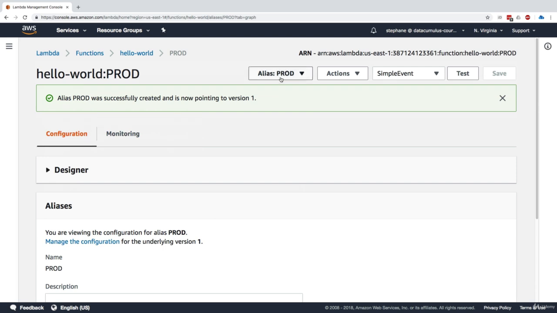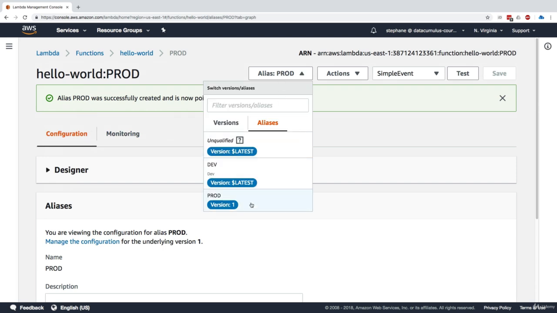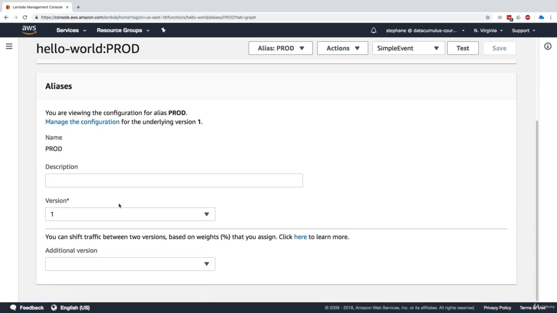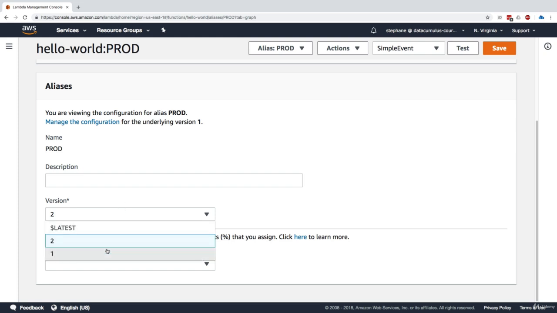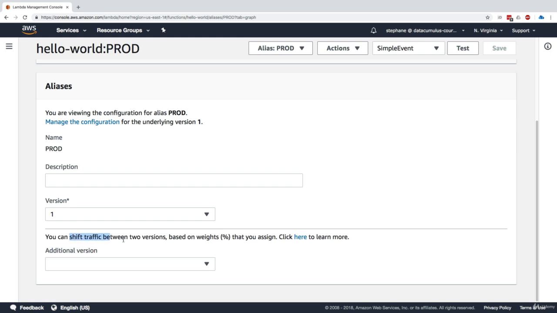And now we want to update prod to version 2. Okay, so what we do is we go to the alias and we're going to modify the settings. Now we could go ahead and just click on 2, and that would be a bit brutal. That would just update all the prod traffic and send it straight to version 2. But that's not what we want to do. We just want to test a little bit. We want to shift traffic between 2 versions. So I'm going to say, okay, you can run version 1, and additionally, you're going to run version 2.